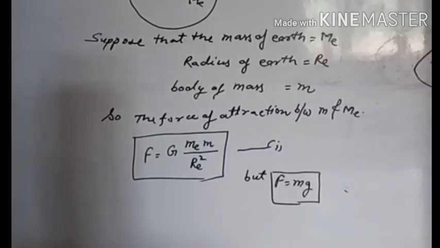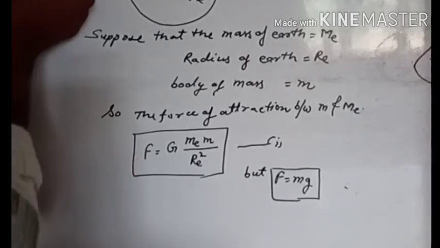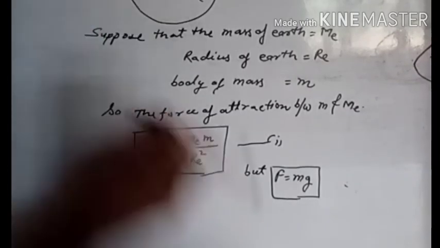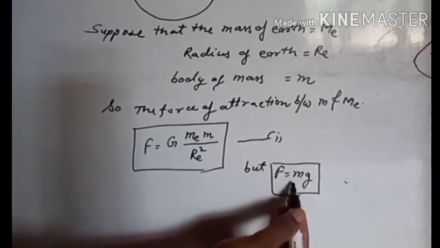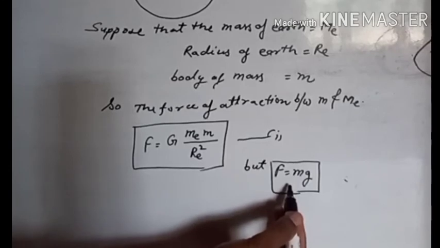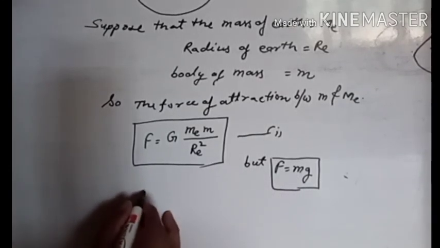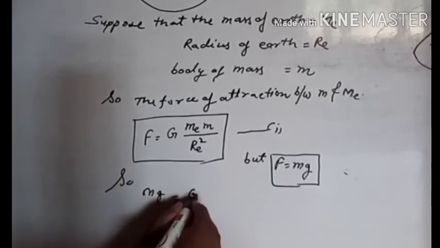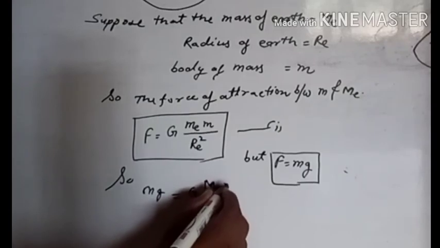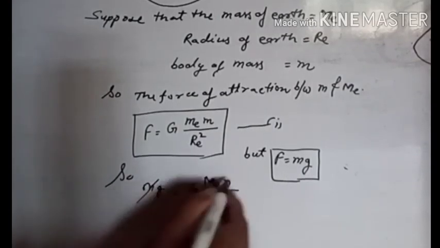But we know the weight of the small body is F equals mg. That is the weight of the body on the surface of the earth. Now place F equals mg: mg equals capital G Me small m divided by Re square, where m cancels out.